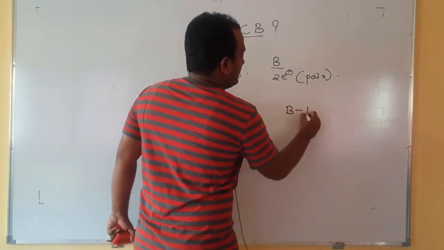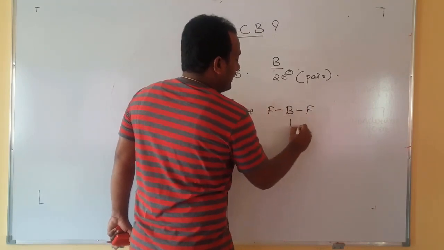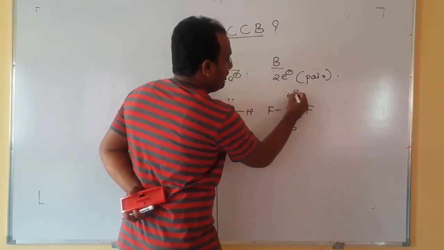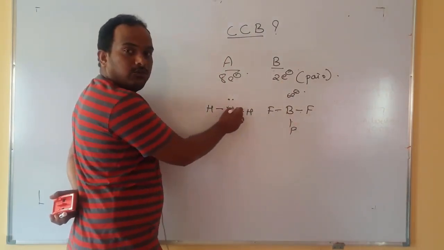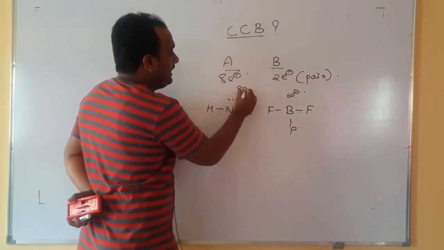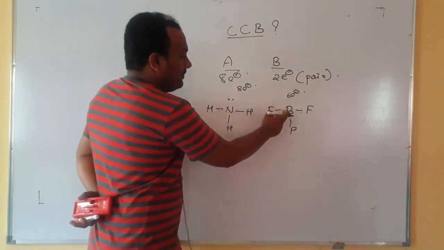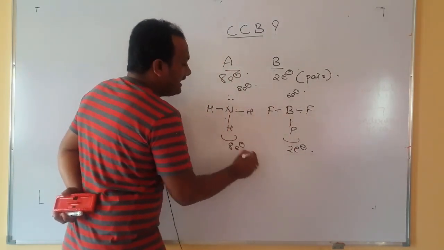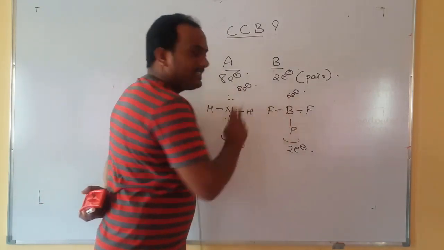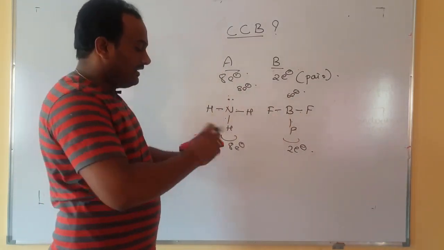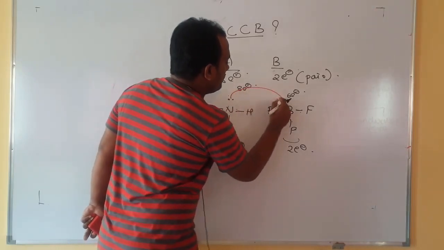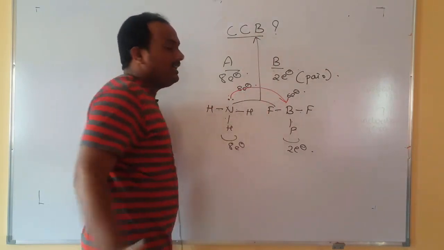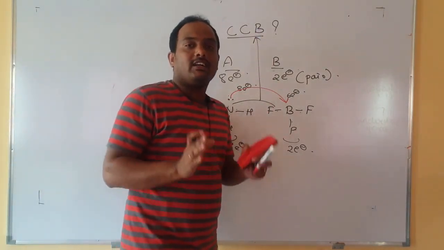Another one we will take, BF3, boron trifluoride. Here, if you count around the boron, 2, 4, 6, there are 6 electrons. Here if you count 2, 4, 6, 8, here how many electrons? 8 electrons. Now the condition is there. Here BF3 is deficient by 2 electrons, whereas NH3 has already attained 8 electrons. BF3 is ready to accept, NH3 is ready to donate. What will they do? This pair of electrons is now transferred towards BF3 and that bond itself is called which bond? CCB, that is nothing but coordinate covalent bond.